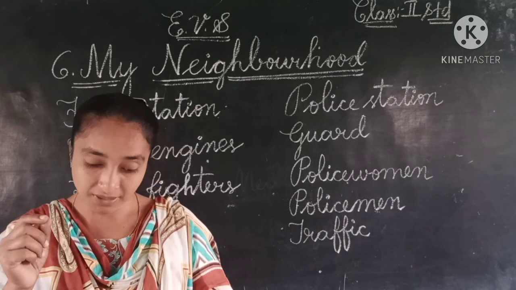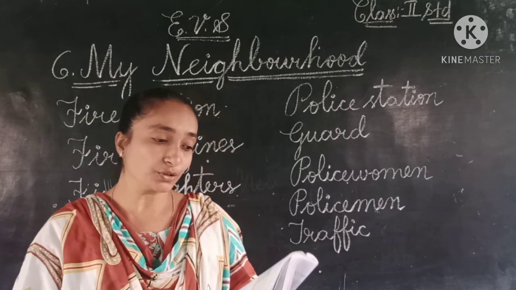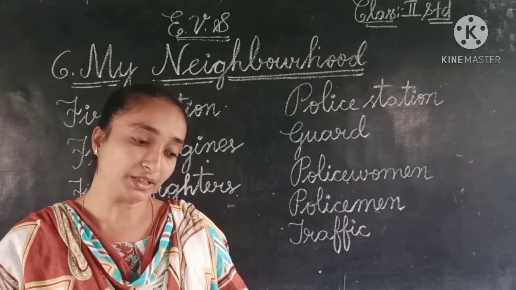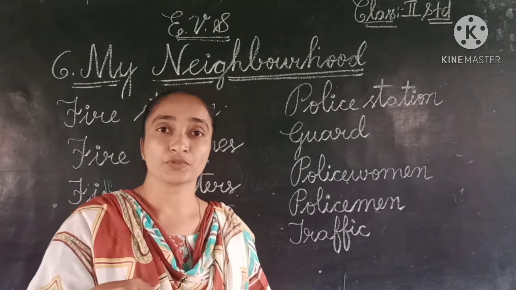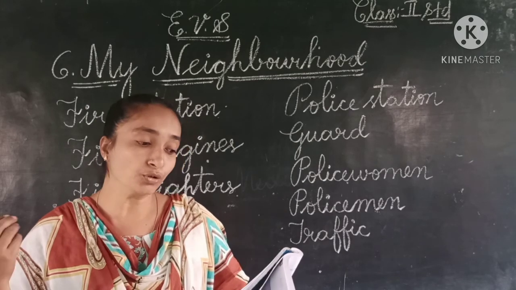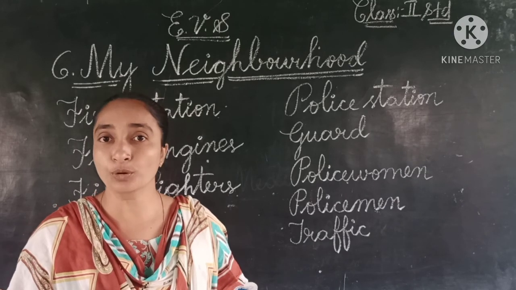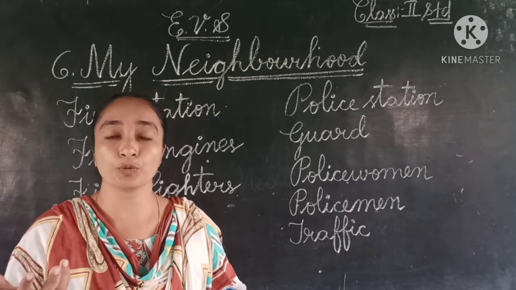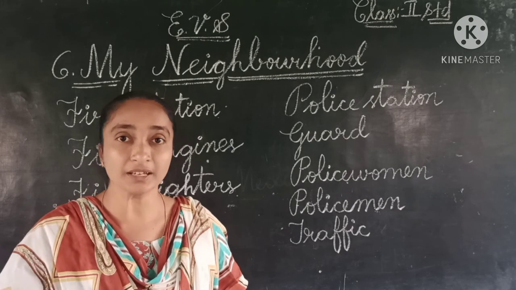So let us see some recap. Some of the important points we can remember, children. Keep your neighborhood clean. We have to keep our neighborhood clean and not throw garbage in the lanes. Wherever we have garbage, we have to throw it in the dustbin. Grow trees to keep your neighborhood green and safe. To avoid the pollution from traffic, we have to grow more trees in our neighborhood.